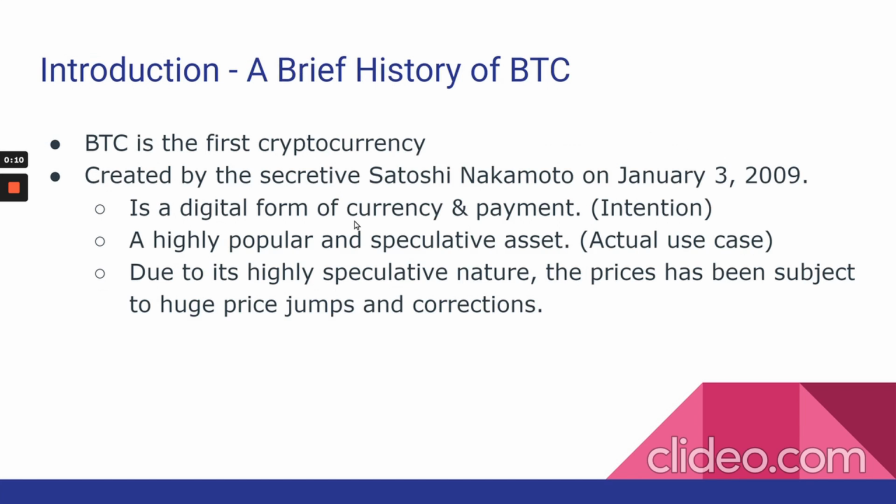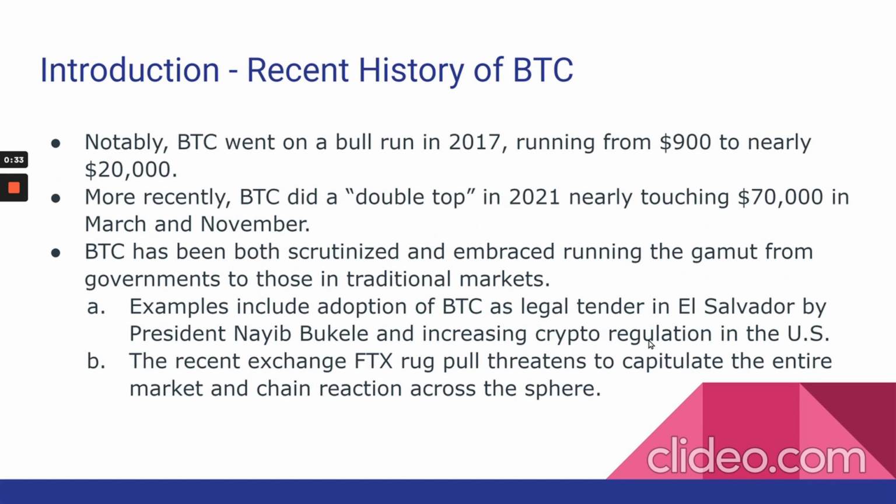So, a brief history of Bitcoin. It's the first cryptocurrency created by the elusive Satoshi Nakamoto. This could be a team of developers or a single entity, and its primary purpose was to be a digital form of currency payments, and now has evolved to be a highly popular and speculative asset. And it's thus subject to huge price jumps and corrections. Notably, BTC went on a bull run in 2017, going from $900 to $20,000.